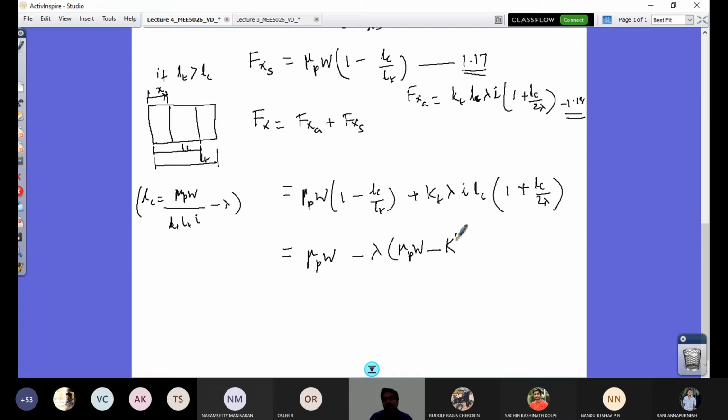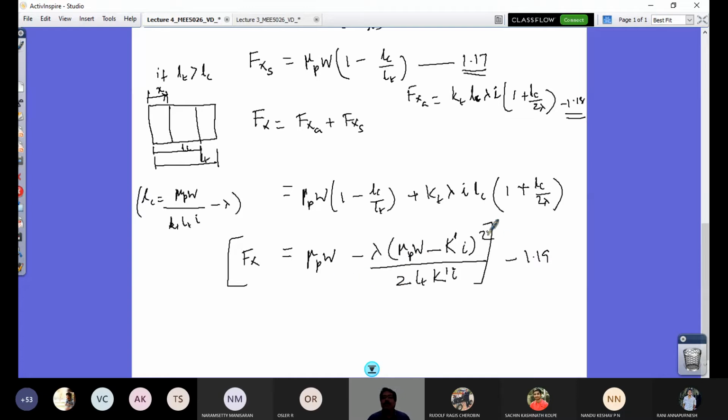I am introducing a new variable K dash I, whole square by 2 LT K dash I. That's what is going to be my Fx. So look at this equation now. This is equation number 1.19. So this equation is a non-linear equation.